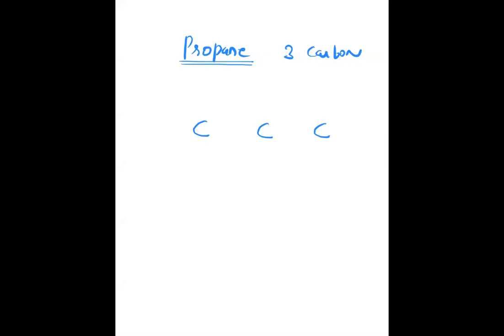Propane: prop means 3 carbon, ane means single bond. If you are telling, okay, yes, that's correct. And also draw the structural formula in your copy.